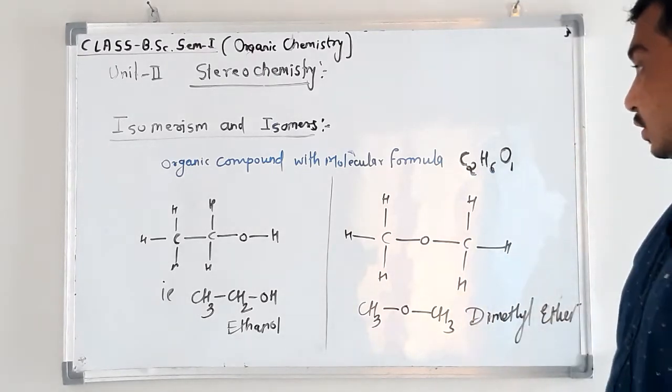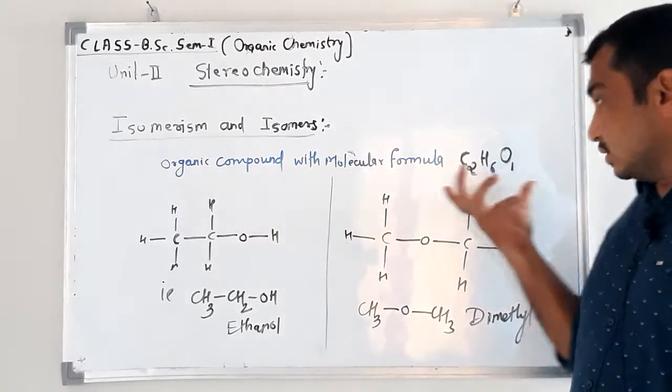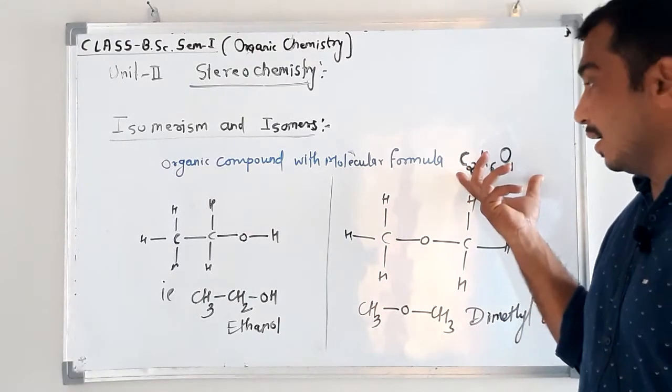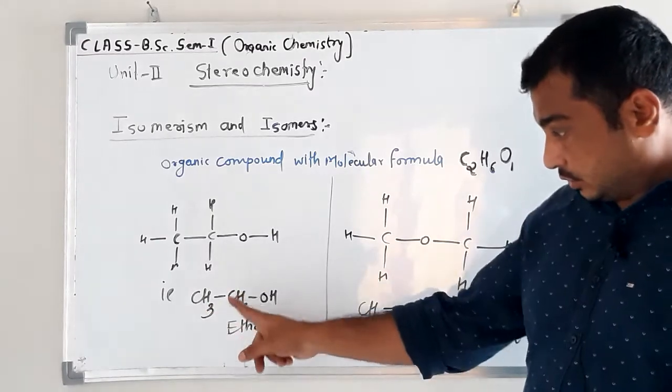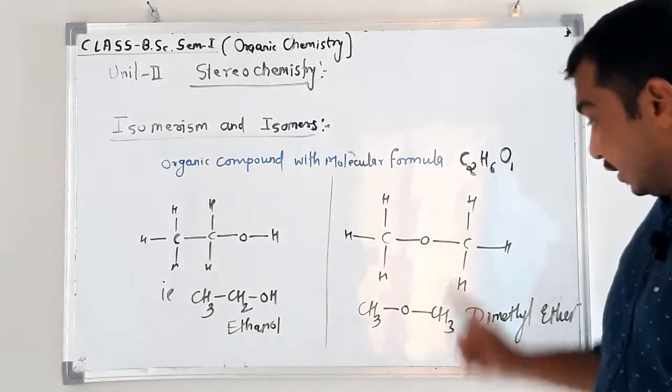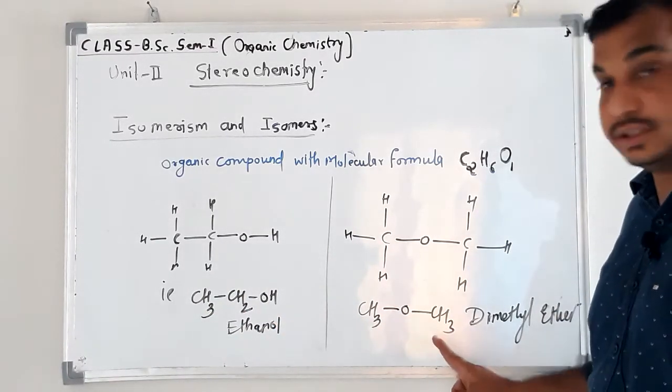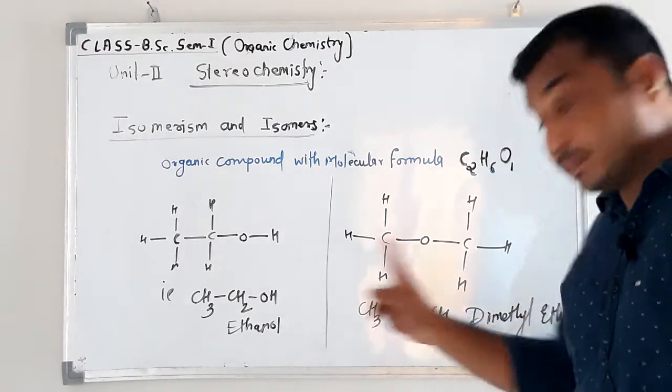So for this unknown organic compound, I have drawn two different structures: here CH3CH2OH and here CH3OCH3. Are they the same?